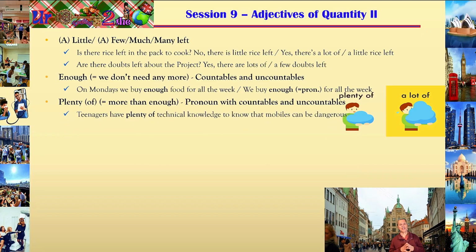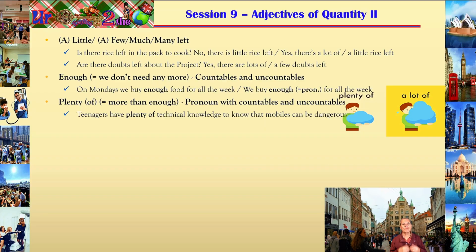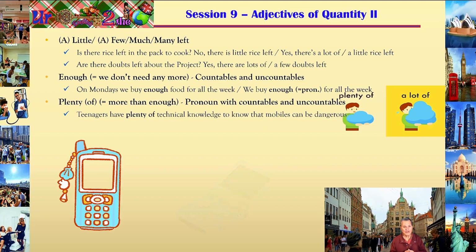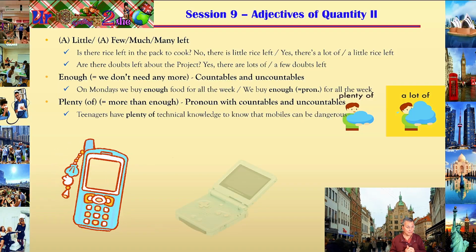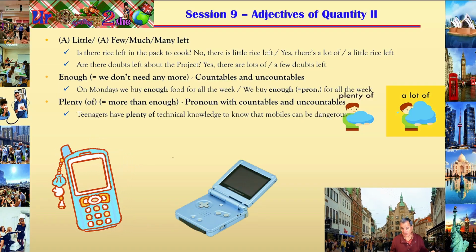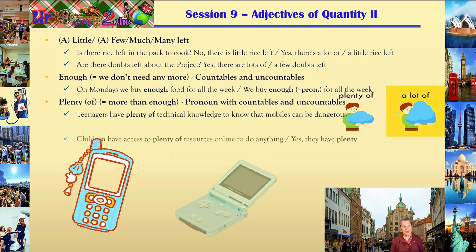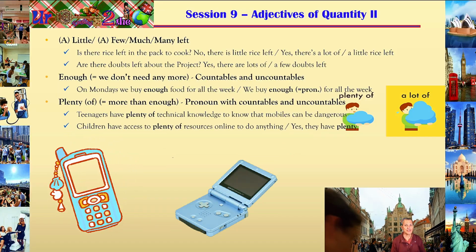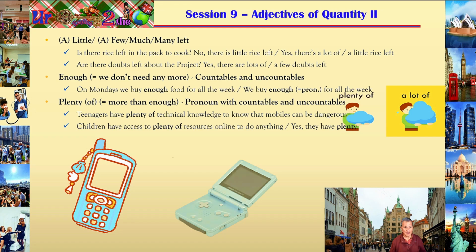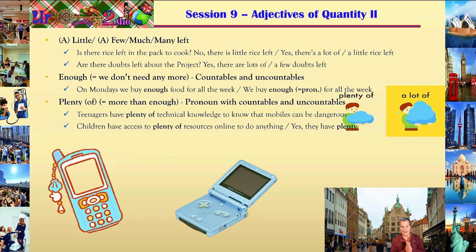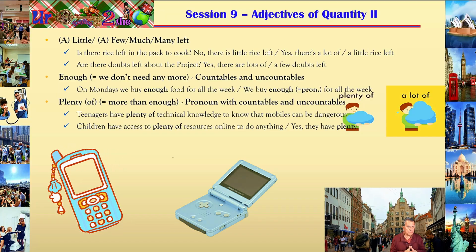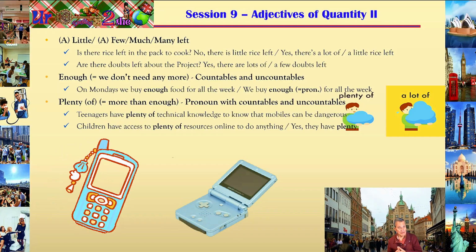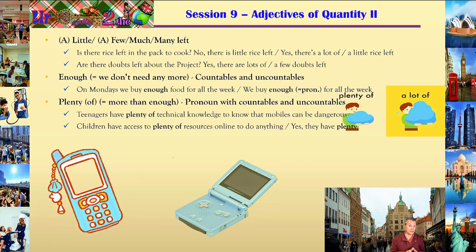Teenagers have plenty of technical knowledge to know that mobiles can be dangerous. You mean that teenagers have more than enough knowledge to know that mobiles can be dangerous, right? More than enough, which is plenty of. Children have access to plenty of resources online to do anything. Plenty of resources means that they have a lot of resources at their disposal. Or simply, yes, they have plenty, if you want to use it as a pronoun, right?